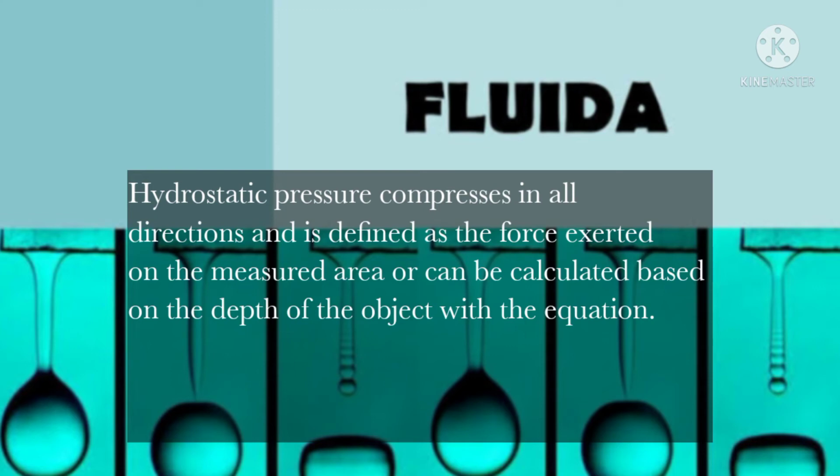Hydrostatic pressure is exerted in all directions and is defined as the force exerted on the measured area, or can be calculated based on the depth of the object with the equation.